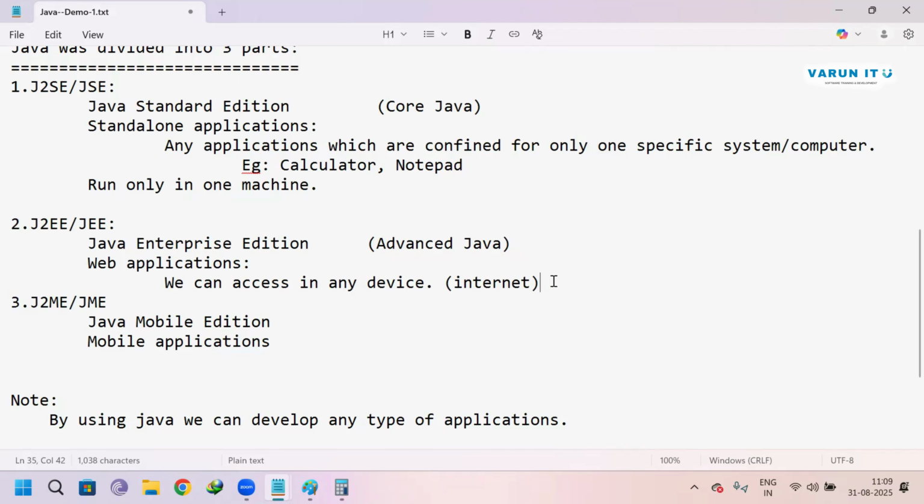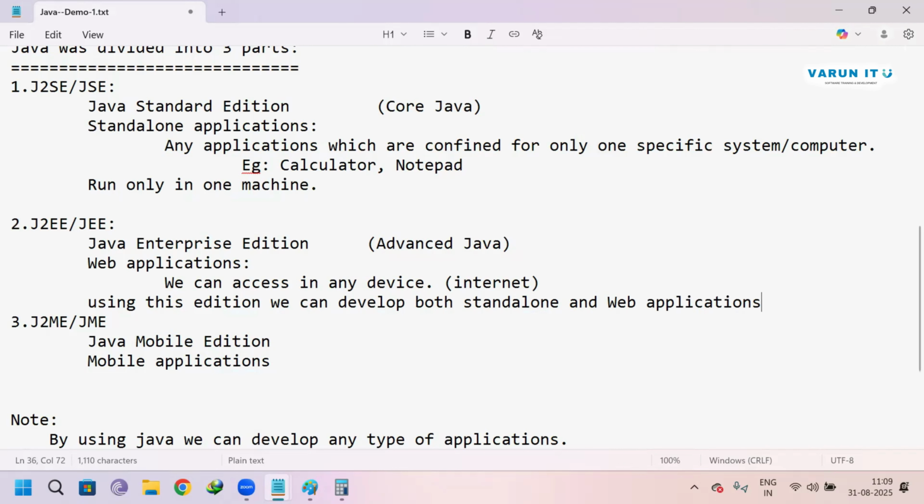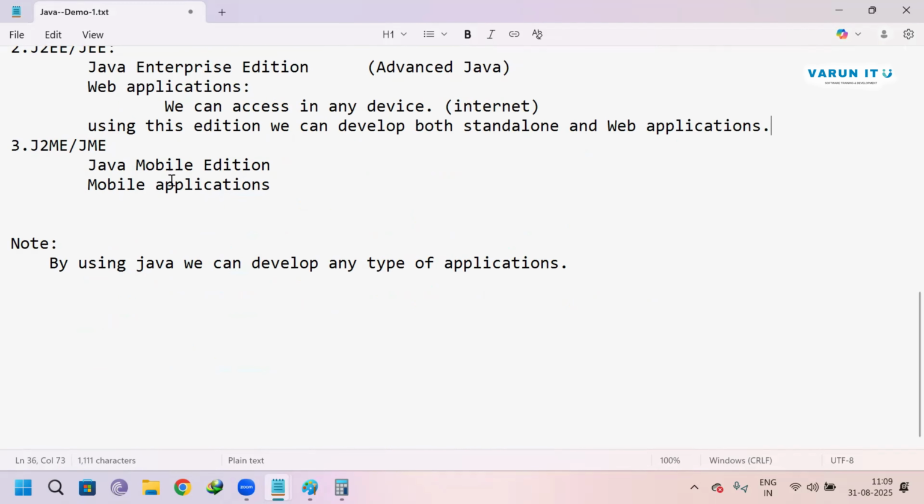So one more thing, using this edition, we can develop both standalone and web applications.